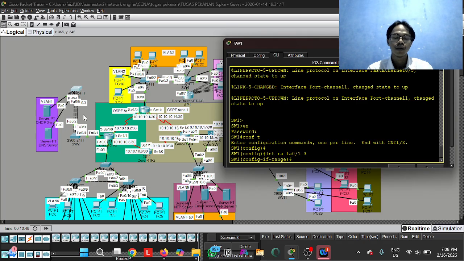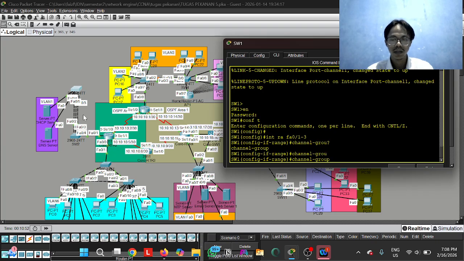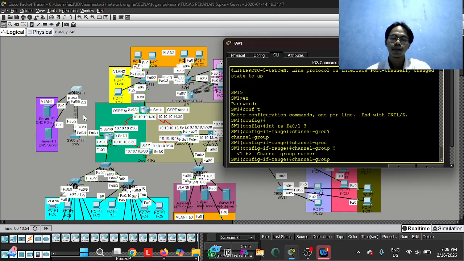Okay. For the configuration, channel-group, for the ID, we must add a channel group number from 1 until 6, and we add group 1.